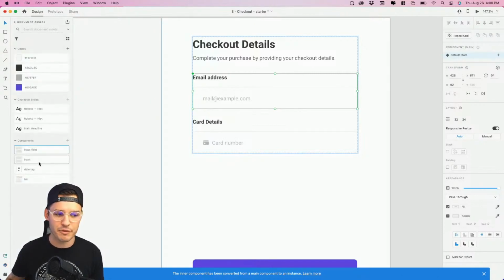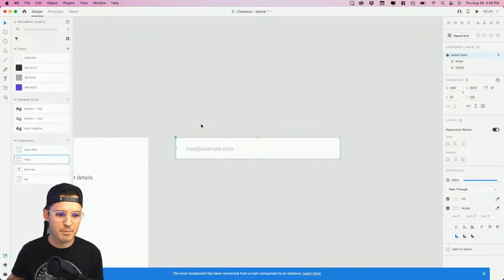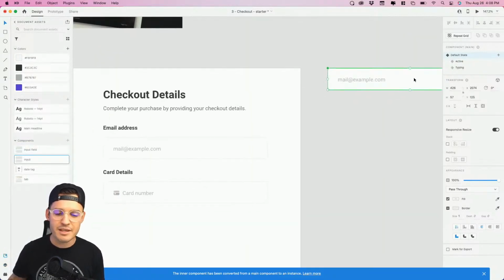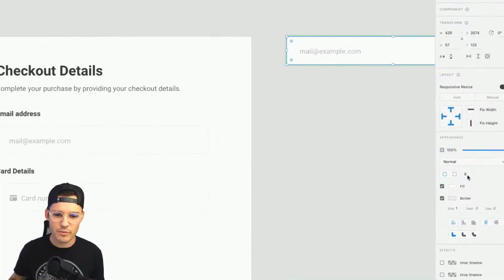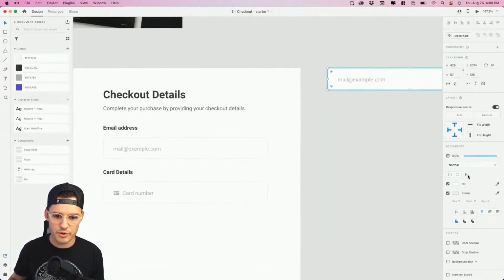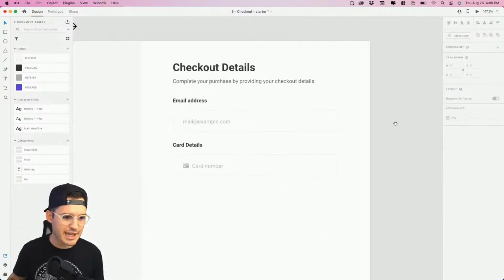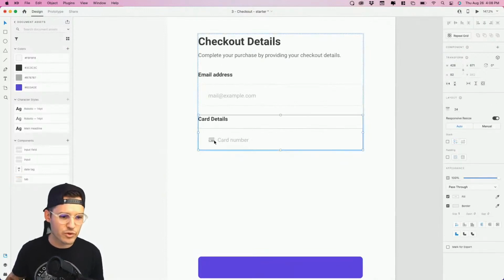So if we change our input field, for instance, look at this. I'm going to edit the main component. It's gonna pop it out there. If for some reason I want my main component to not have these rounded border radiuses, we'll just get rid of our little warning there, and we want it to be really straight. It's gonna fix it everywhere inside of just the component itself, and then also in every nested component. It's really, really great. So we'll delete that, get it off the screen. We love it. We're digging it.